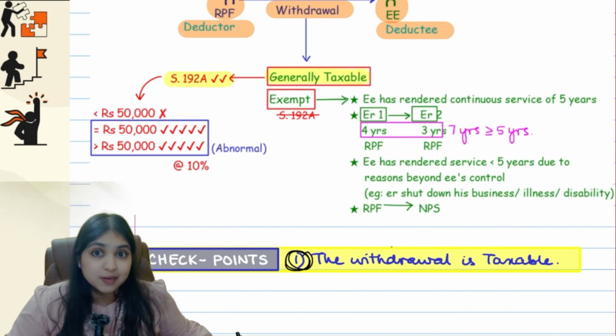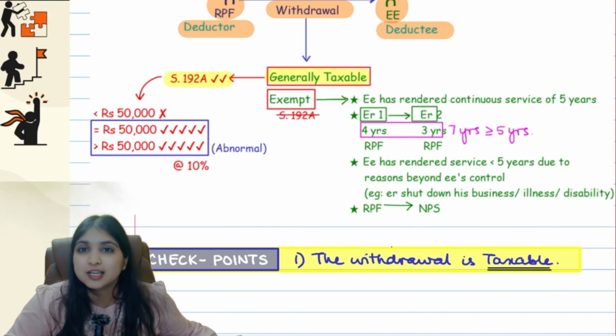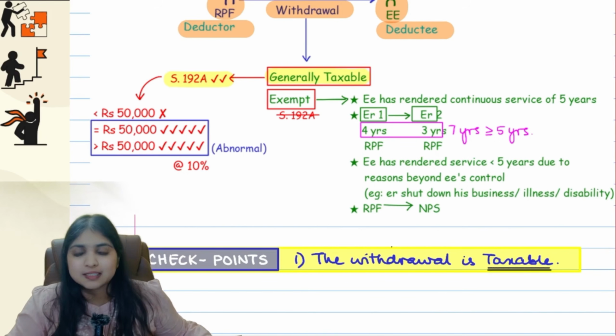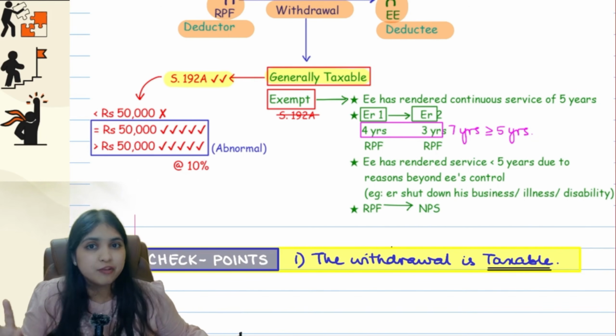So I have only one checkpoint in 192A, and that is the withdrawal has to be taxable, only then the section will apply. So if the withdrawal is taxable, then you will look at the amount case. If the amount is equal or more than 50,000, then 192A TDS at the rate of 10% will apply at the time of payment. Okay.